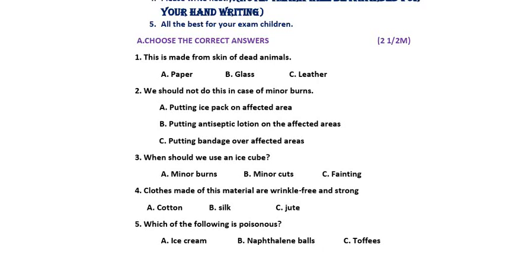The first bit is what, children? Choose the correct answers, okay, and each question carries the half mark. The first question is what? This is made from skin of the dead animals: paper, glass, leather. Which is made from the skin of dead animals, children? Leather. So your answer is C. Those who wrote C, you will get the half mark.